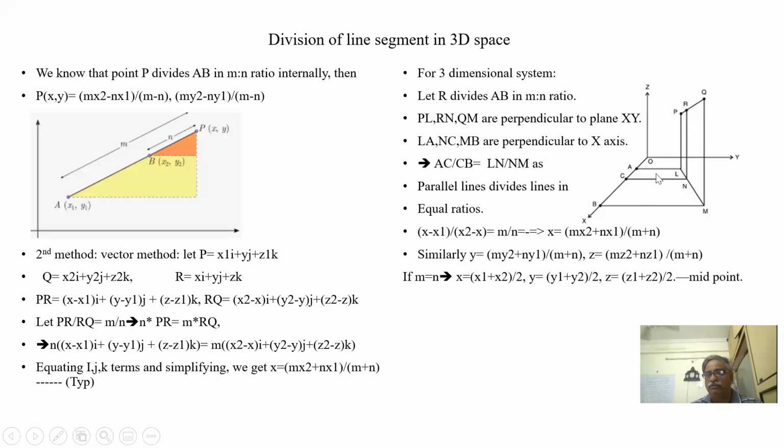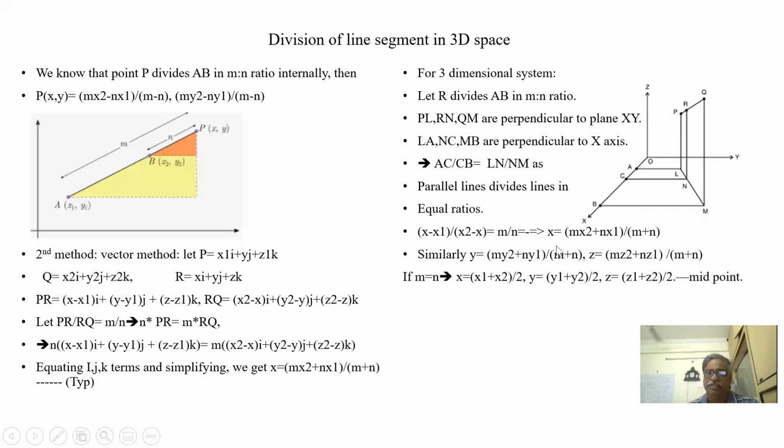So we are finding out first against the x-axis the ratio: x minus x1 by x2 minus x is equal to m is to n. I want LN by NM as m is to n. This point R is dividing PQ in the m is to n ratio.